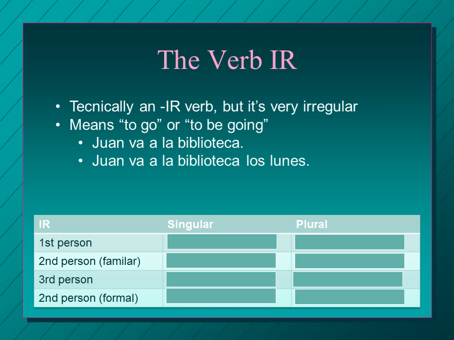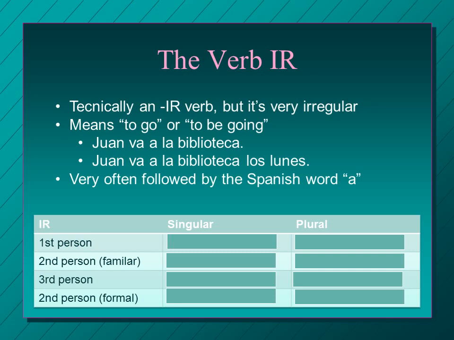And it's very often followed by the Spanish word a, which I mentioned before. It doesn't always mean something. A lot of times it means to, but oftentimes it just has no meaning. But the word ir is followed by a very often.